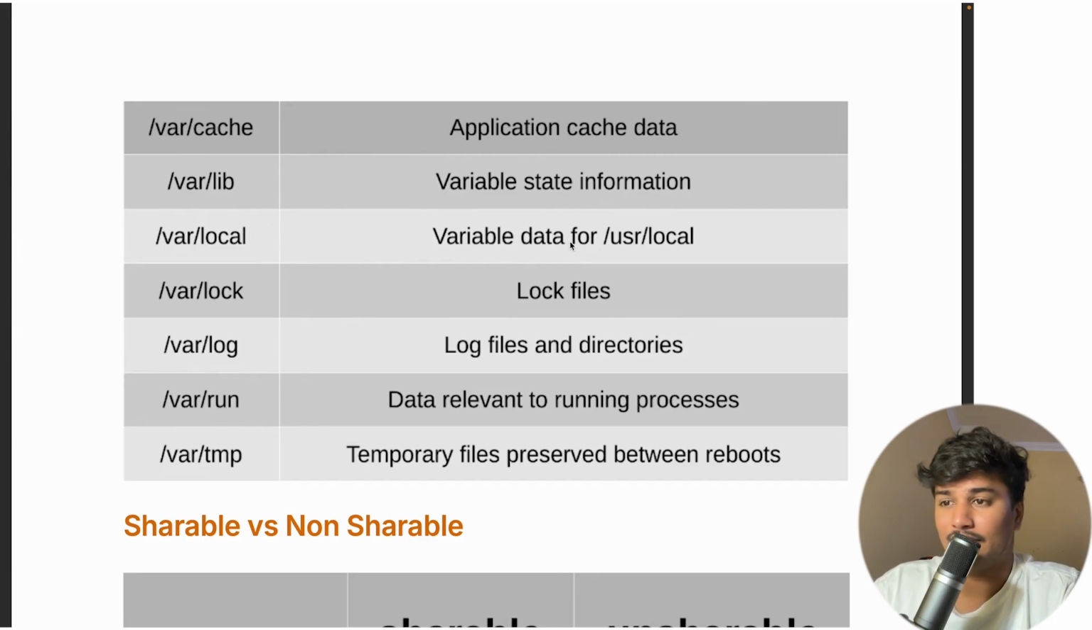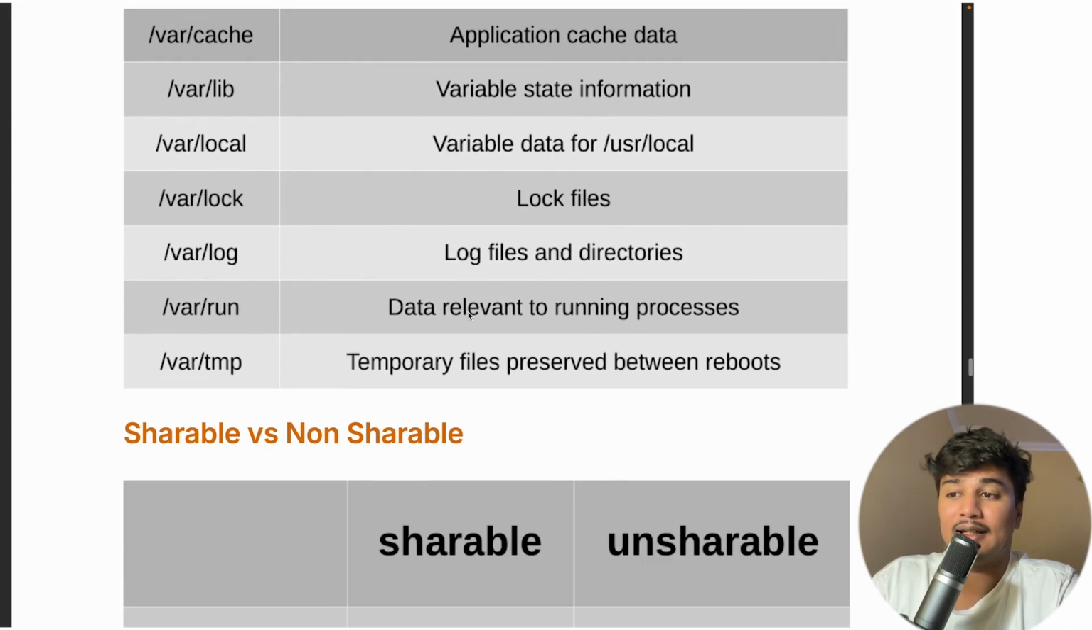Local contains variable data for user local. Okay, we have a folder in user /local also. There is the log folder, which contains log files and directories. A run file contains data relevant to running processes. And temp is temporary files preserved between reboots.